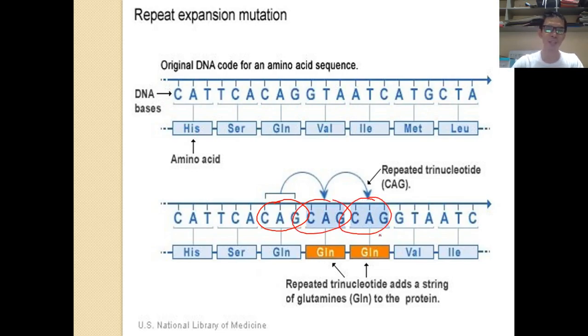In some cases it is longer than what we have right here. The CAG here is repeated again and again. So what happens is the amino acid that should be next, that valine should be next, is now replaced by a new amino acid coming from this set of codons that you have right here.